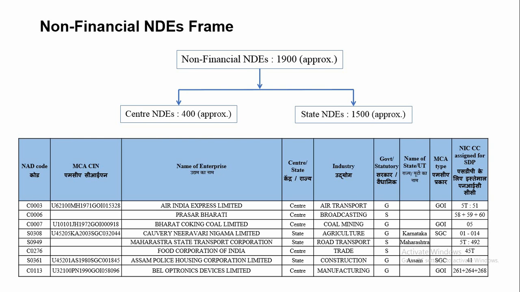First, if the ND stops operation, or if the ownership changes from majority government to majority non-government. The information on shareholding pattern of the NDs is checked from the latest annual reports to decide on ownership position. If an ND is a company, then the latest status is verified from the MCA website before deleting it from the frame.